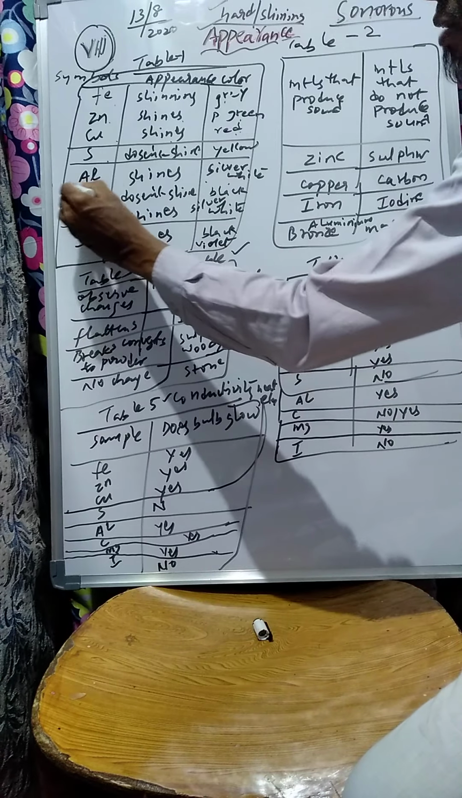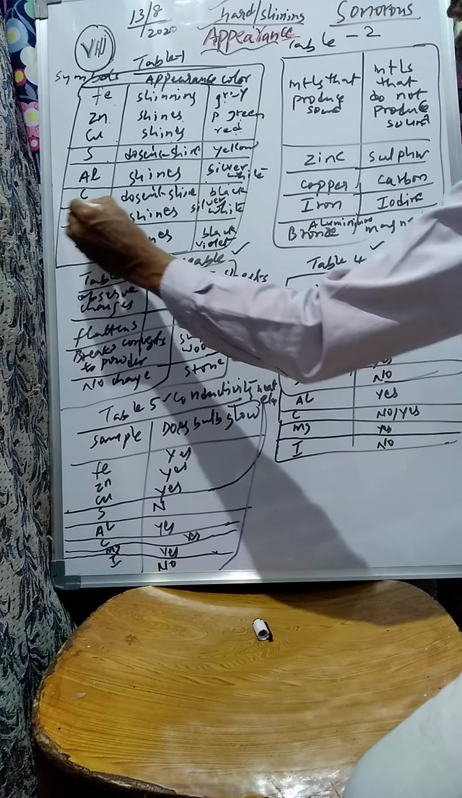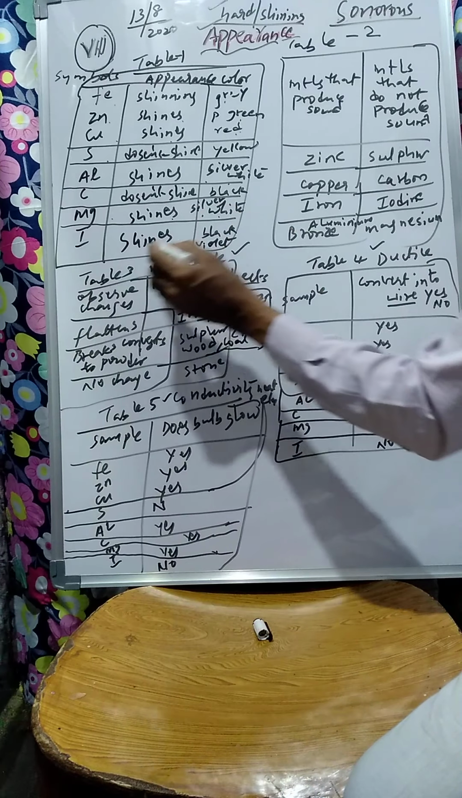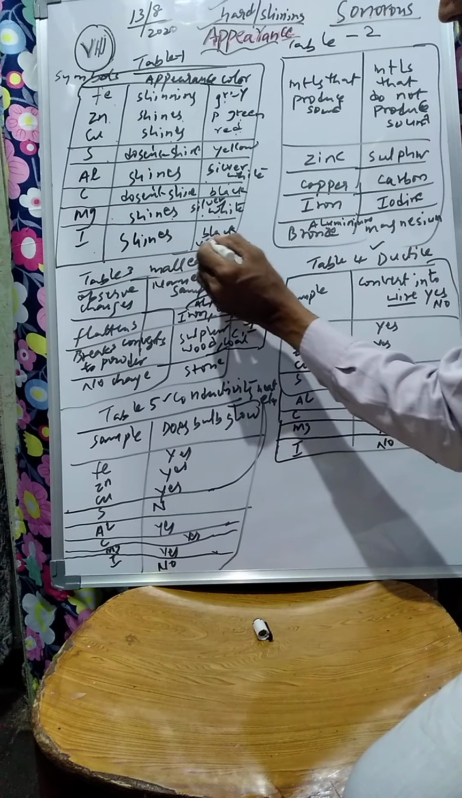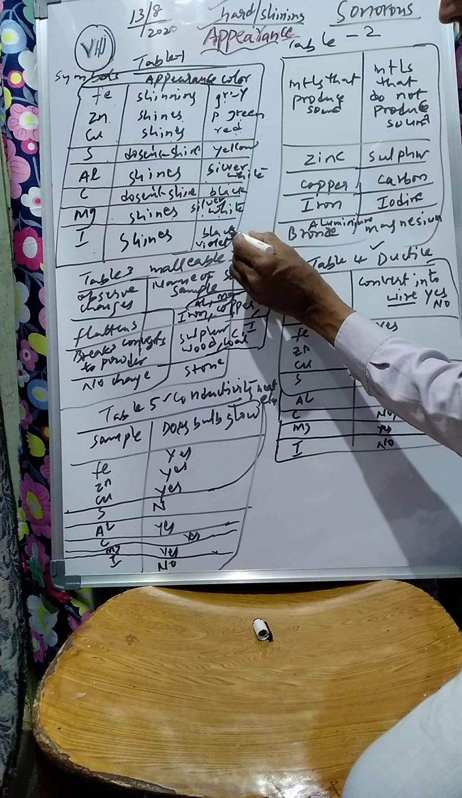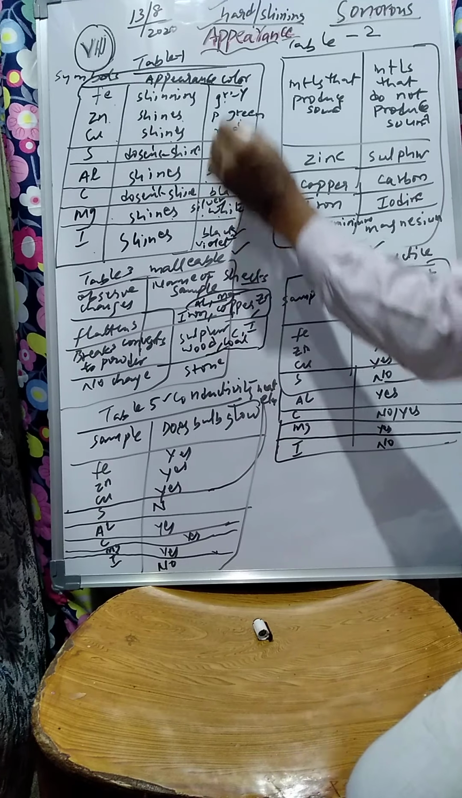So carbon, which is a non-metal, does not shine. Now magnesium, a metal, shines silver white in color. Okay. Now iodine, a non-metal, shines black. Actually it is violet, and if there is more of it, the content is dark in color. So these are the colors and appearances.